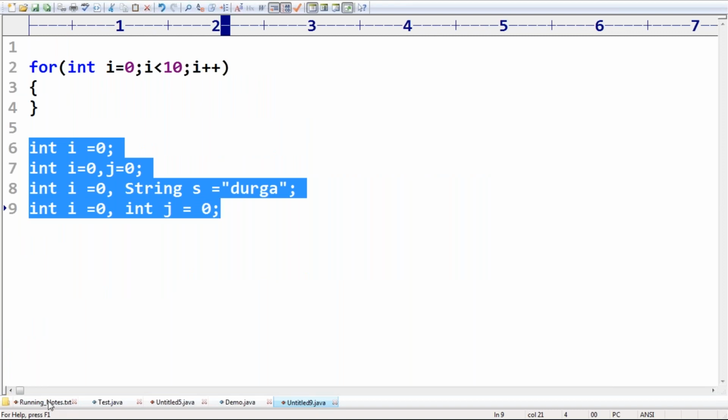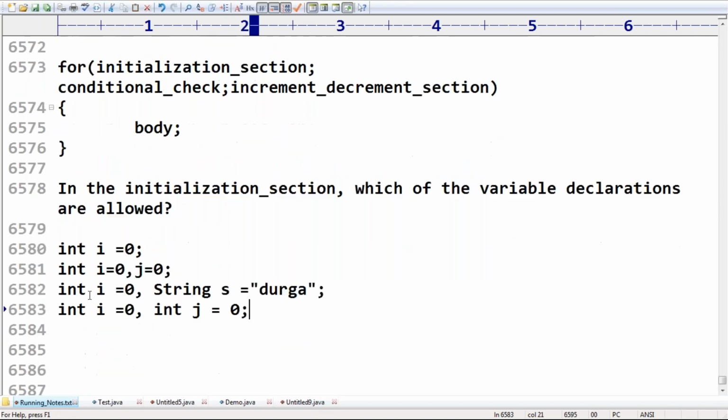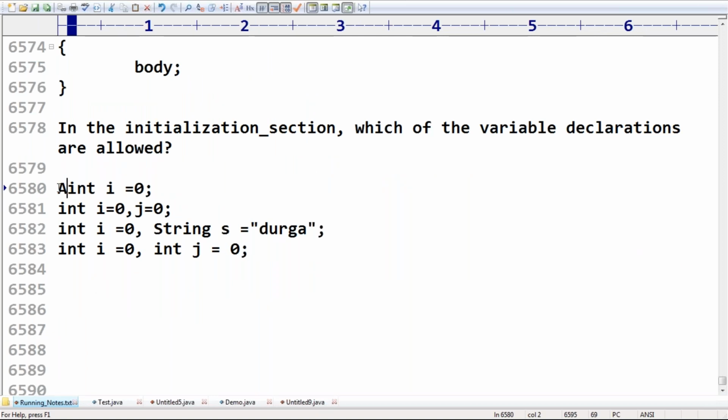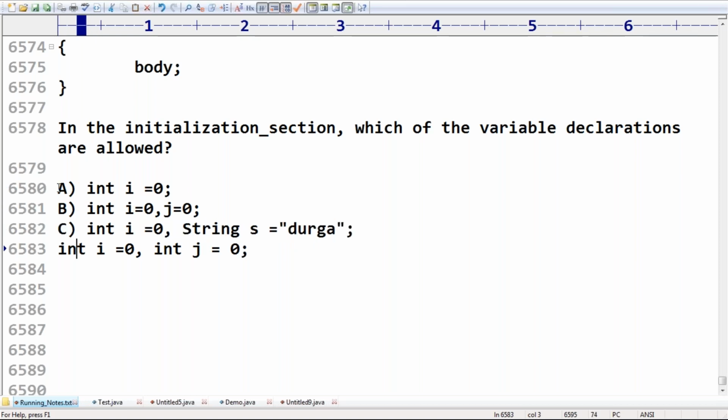Only A and B. The remaining things are invalid. Remember that, sir. Only A and B. Why are the remaining things invalid? You know the reason clearly, right? Is any explanation required? Can you please confirm?